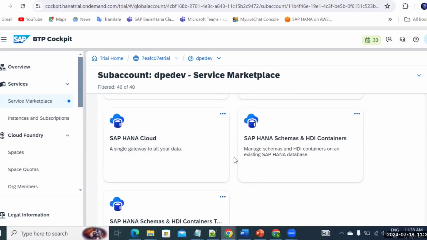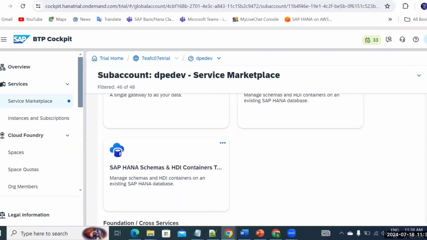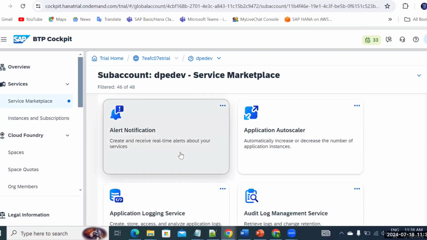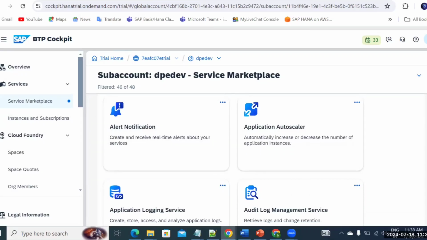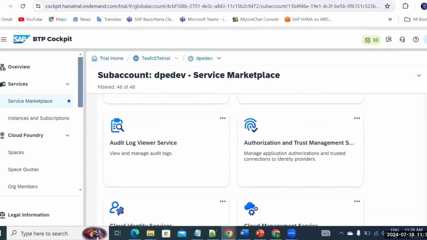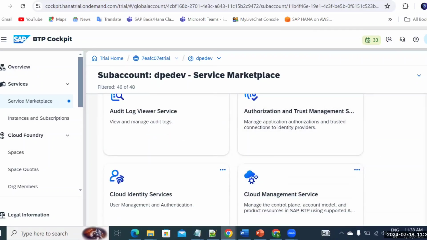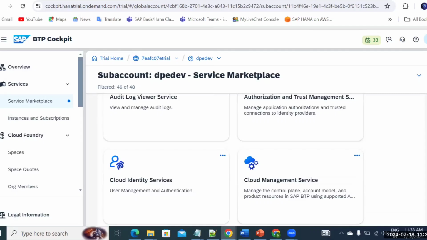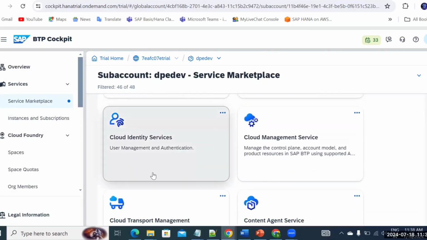Then we'll discuss HANA Cloud and HANA Schema as SDI containers, and we'll discuss alert notification, application autoscaler, and logging services, which is of course a free audit log management also. These are the things which we are going to discuss. The trust management, where we discuss principal propagation and other things, we are discussing that. And cloud identity services, of course, will be discussed.